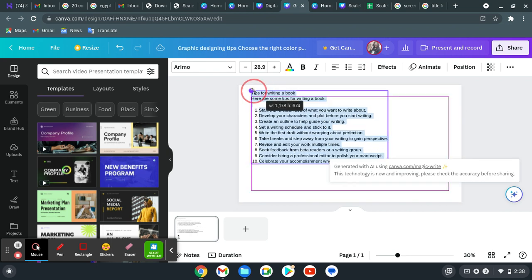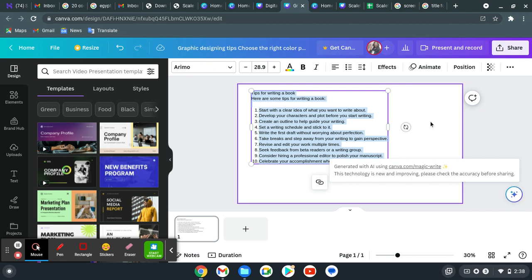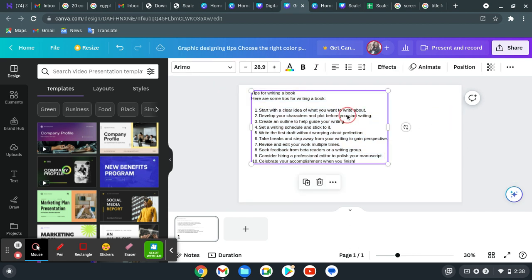Now you can read this. It's so precise, neat, clean, and a step by step process. Start with a clear idea of what you want to write about and everything. It's a great way to create your content.